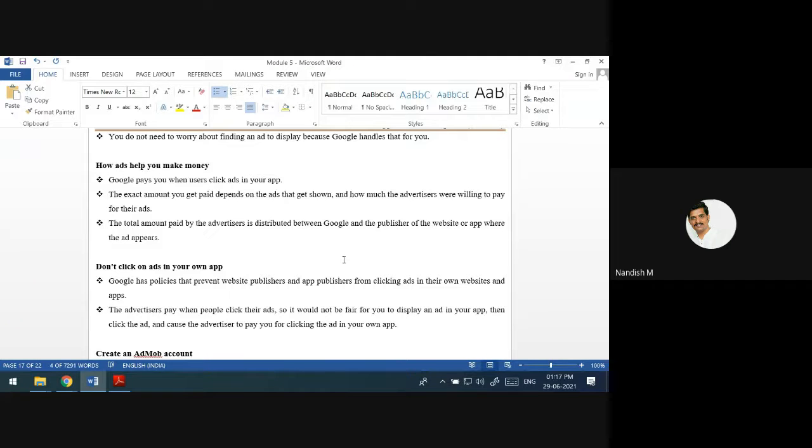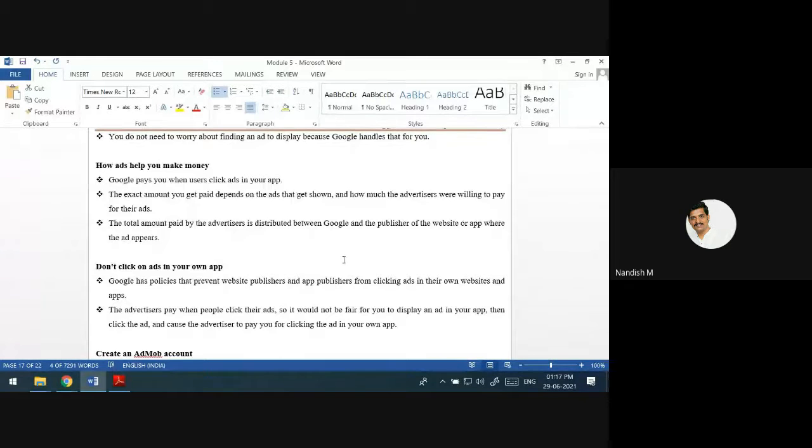Whenever the user clicks on the advertisement, we are going to get the money. The amount that will be paid by the advertisers will be distributed between Google and the publisher of the website. In this way, Google will get the money, and the publisher of the website or the app will also get the money.